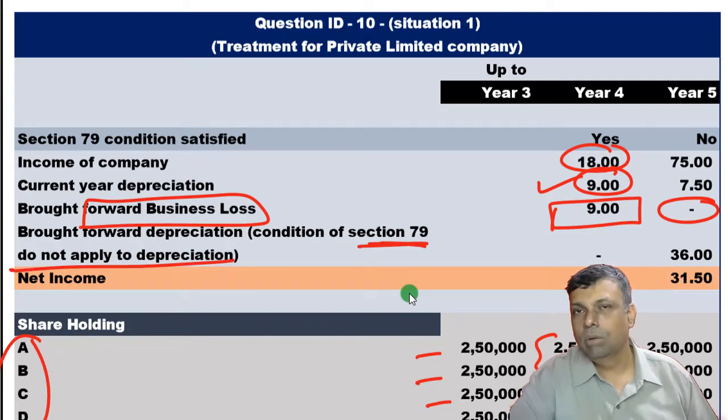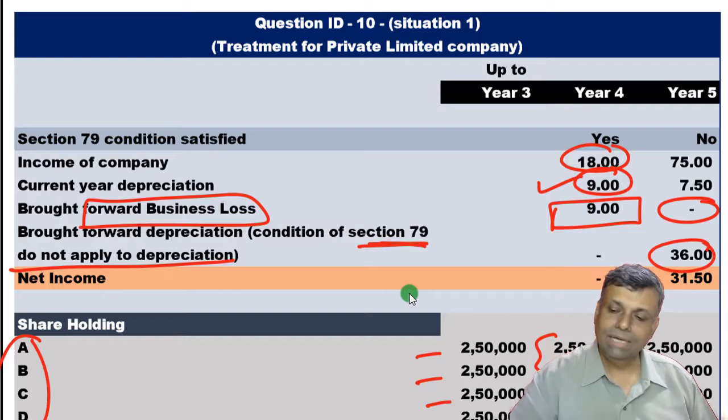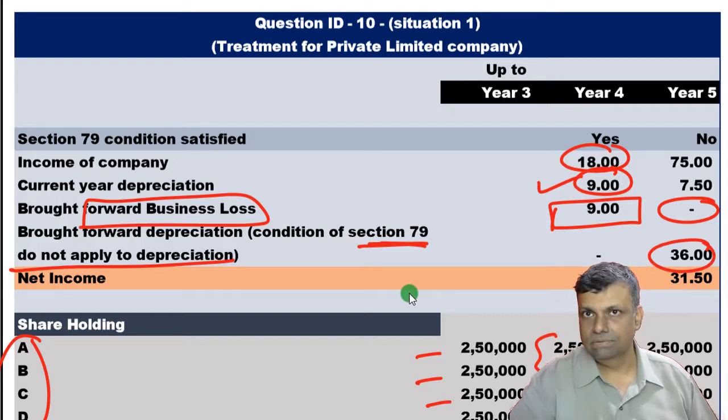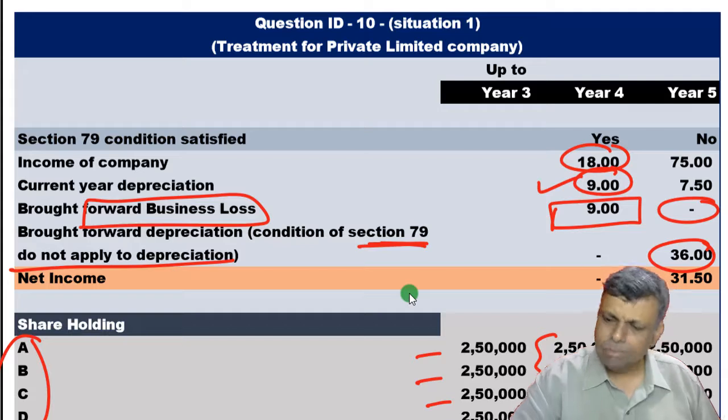This is in fact no amendment, but this is basically some Supreme Court judgment, and in my normal class I already explained this in much greater depth. So the carried forward depreciation can be set off. Because loss is different and depreciation is different, so restriction under section 79, if any, will be applicable only to the business losses and not to the depreciation.